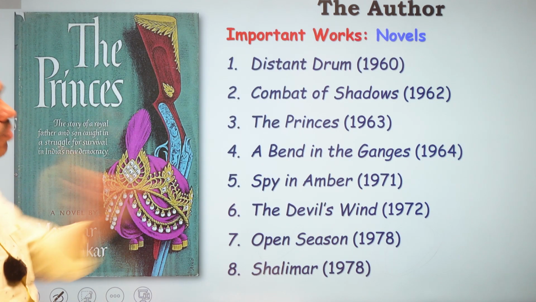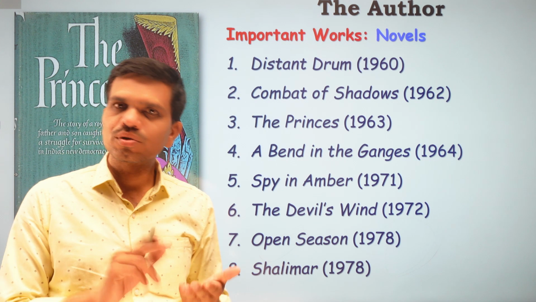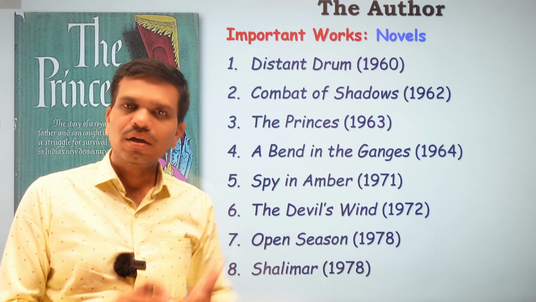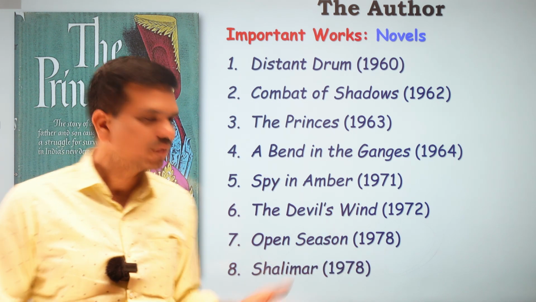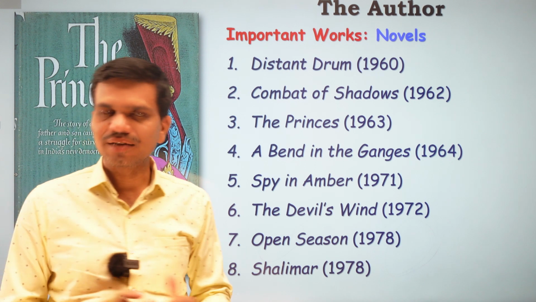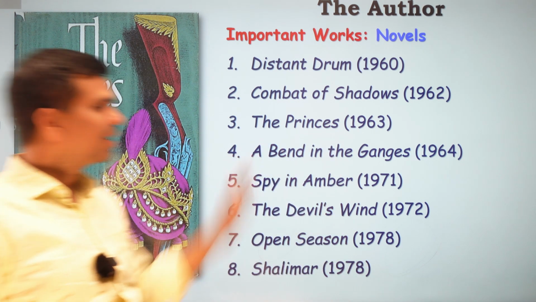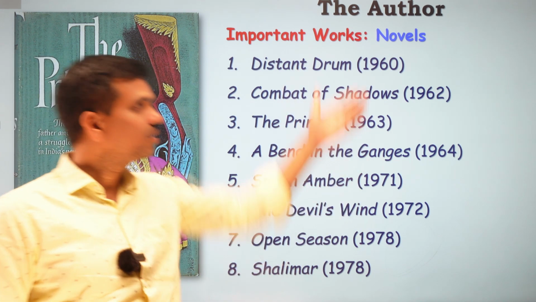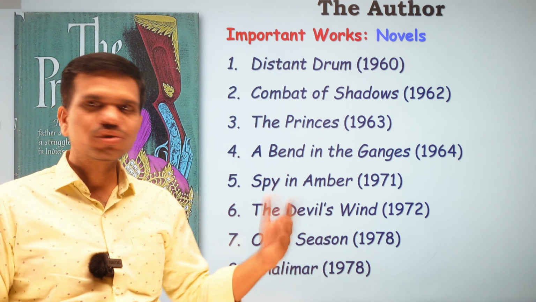Let's move next. Now here we have some of his famous work. Manohar Malgaonkar has composed novels, short stories, and essays. Then he also wrote some articles in newspapers at that time, and he also composed a play. So there is a vast body of literature in his name. Here we will understand him as a novelist or short story writer. First we will think about his novels. Here are his novels. He wrote almost 10 novels.